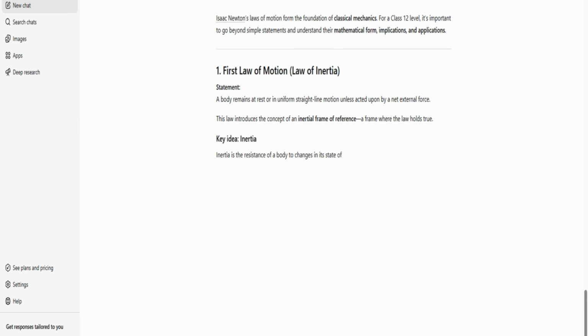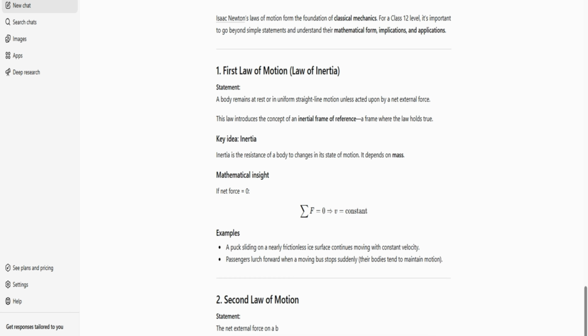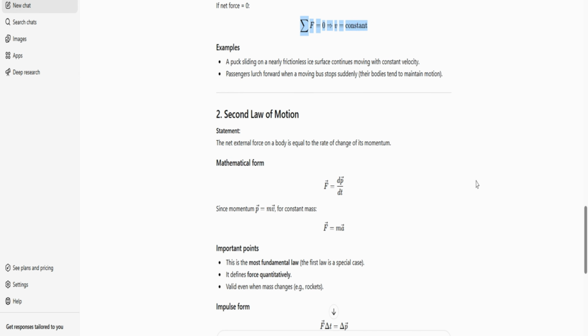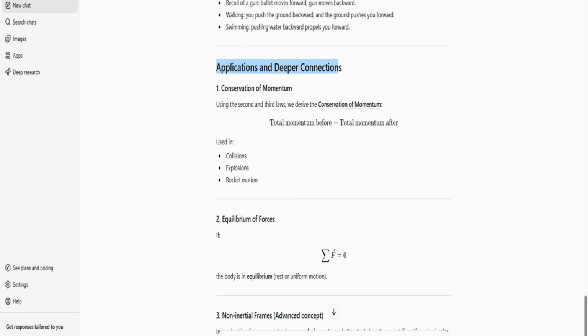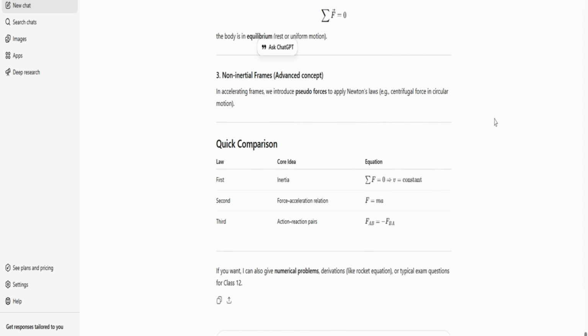Yeah, so it says for class 12 level, it's important to go beyond simple statements and understand their mathematical form, implications, and applications. As you see, the response completely changed from class 8 to class 12. Now it's giving you mathematical insight for all the laws of motion, and it is also talking about applications and deeper connections. You can see more equations here. So you can clearly see that it does understand what kind of answer it needs to return for class 8, because it is looking for very specific details and context.